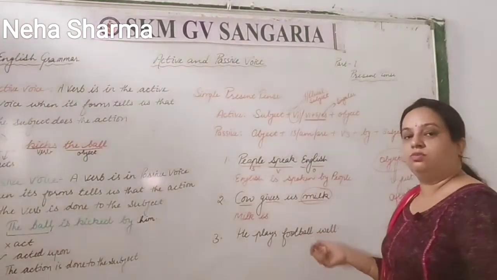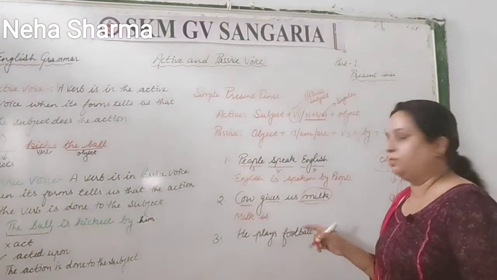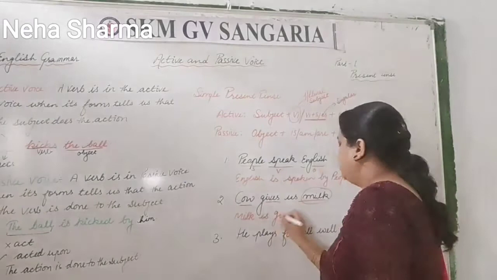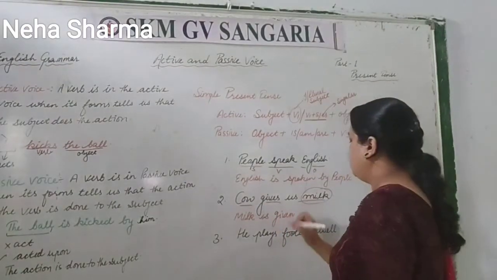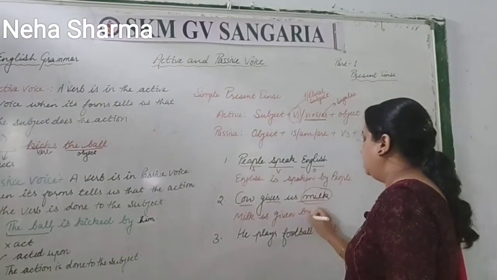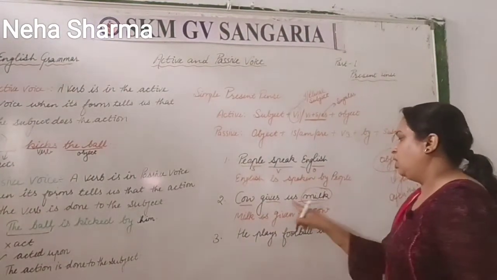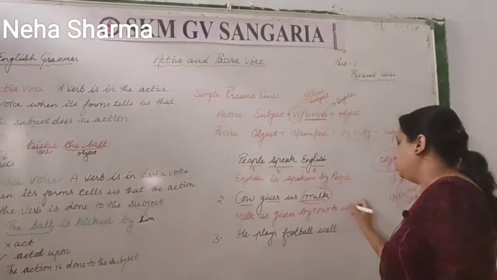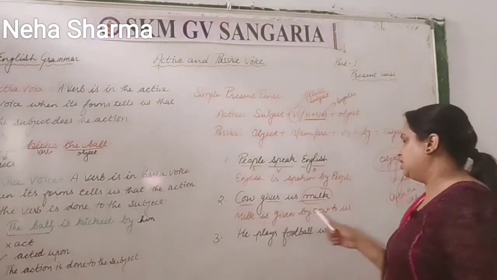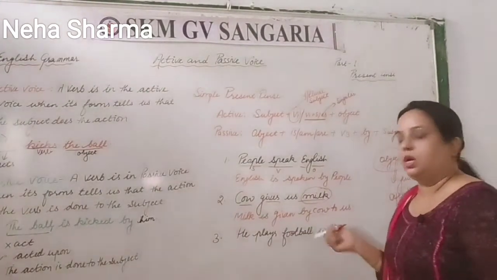Now gives: basic form is give, third form of give is given. Given by cow, us changes into to us. Okay, so milk is given by cow to us.